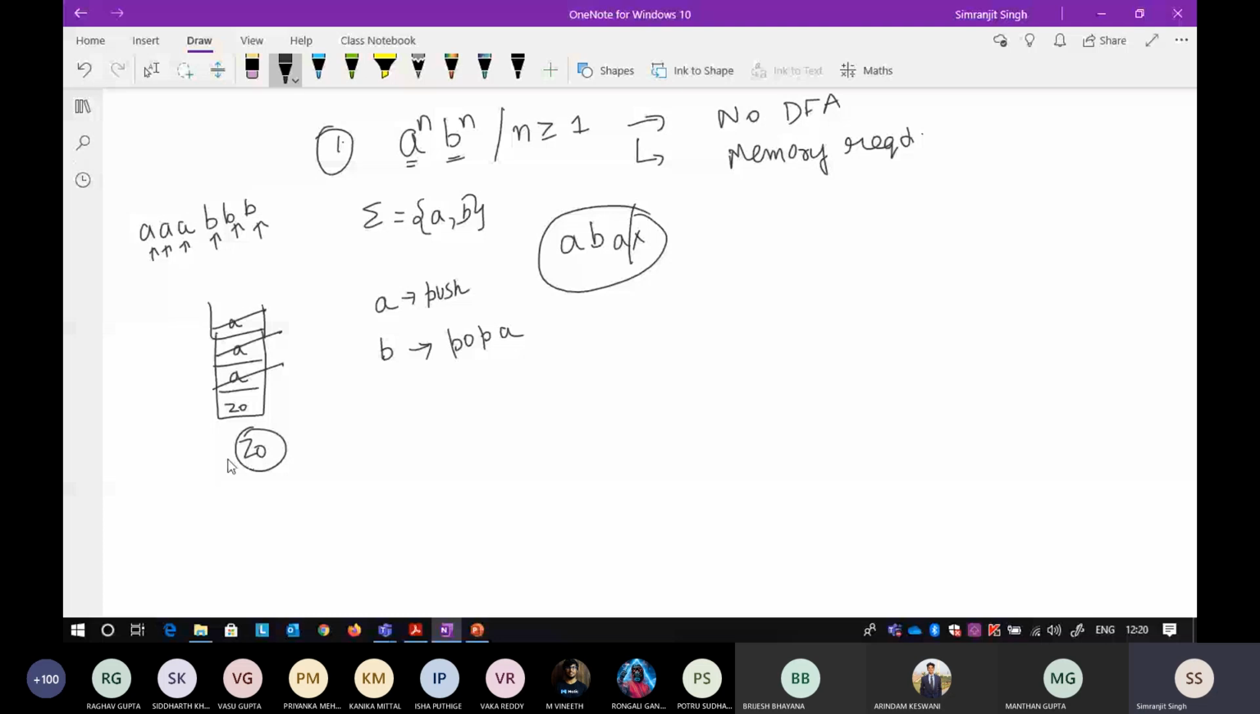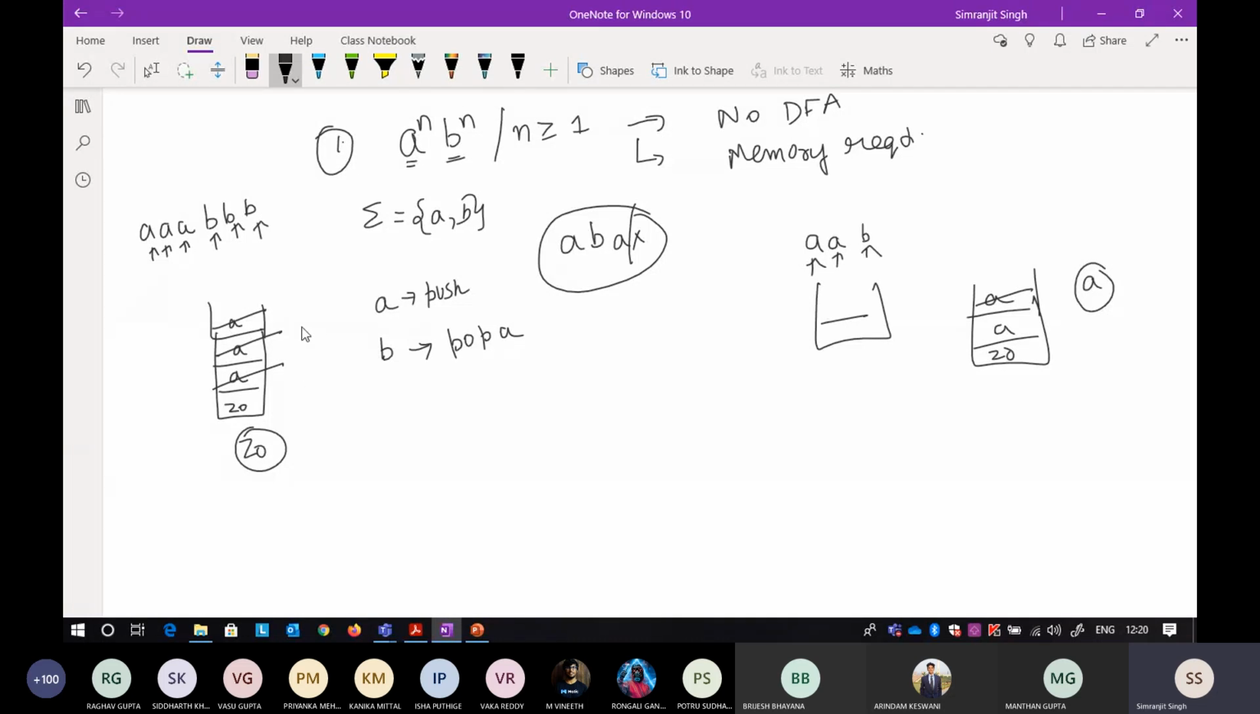Okay, now take a counter case like A and then B. In that case, what will happen? A will be pushed, A will be pushed again. Now for B, one A will be popped. At the top of the stack there is still an A, so it means that the number of A's and number of B's are not equal. That is the simple case. Before designing a particular push down automata, you just take a look at how your stack will work.